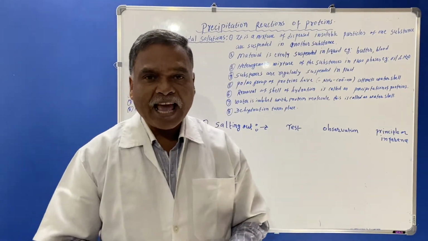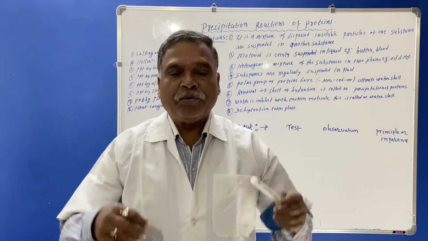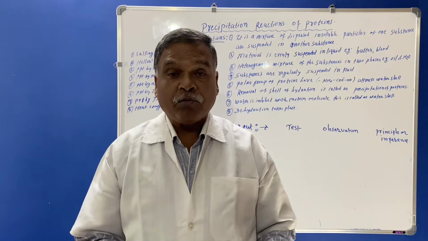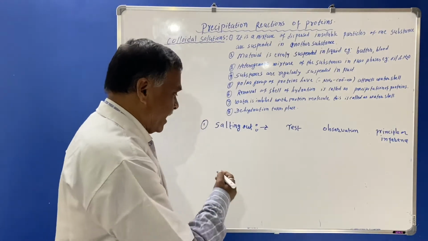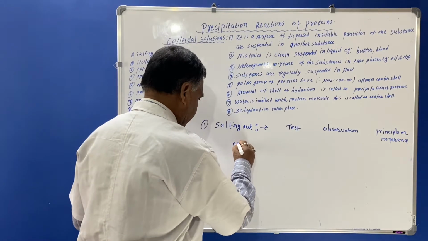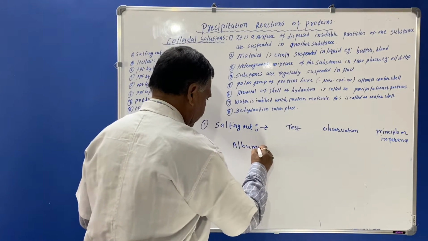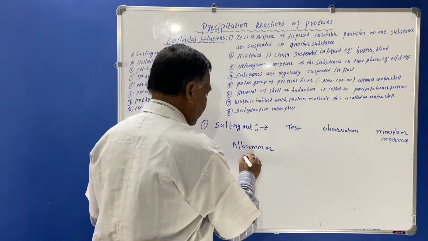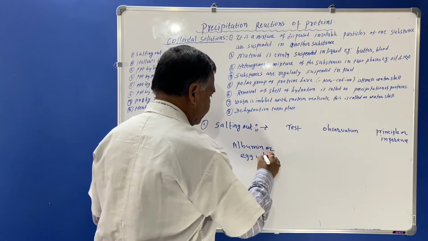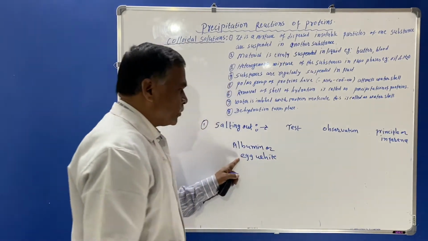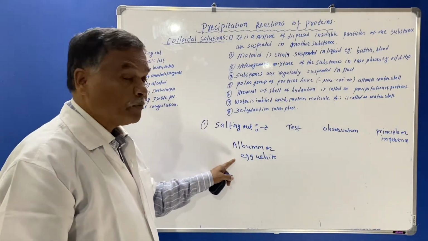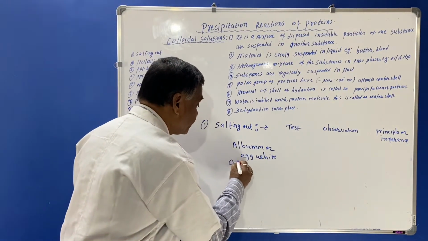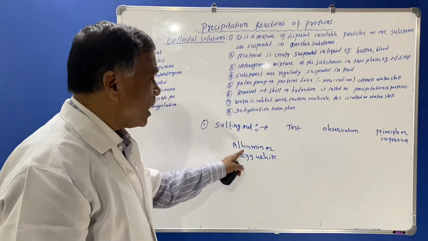So in this salting out method, first we'll see the protein which you will use as the original solution in the laboratory. It will be albumin or egg white. These proteins are used in the laboratory as an original solution, in short OS.